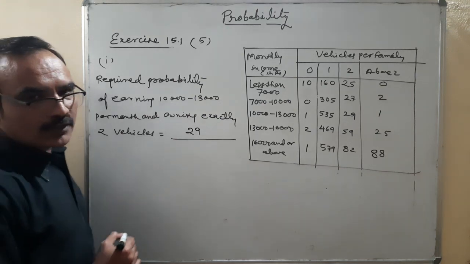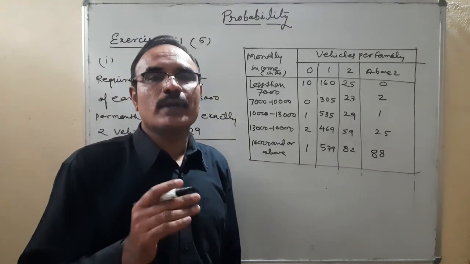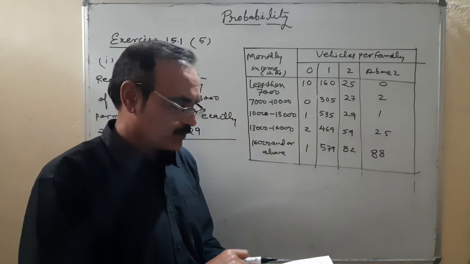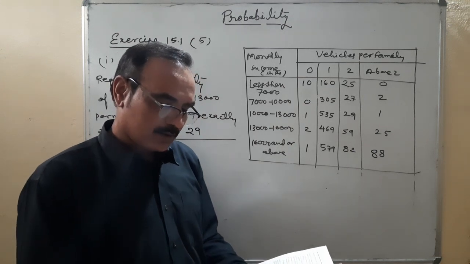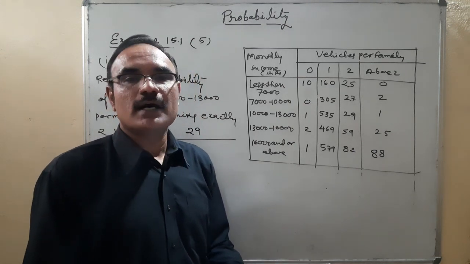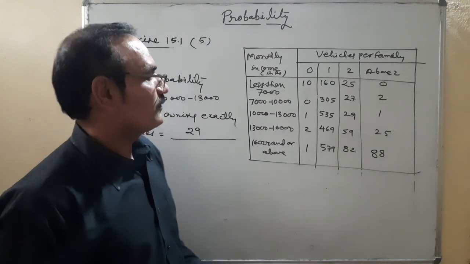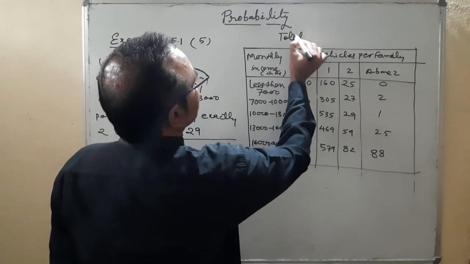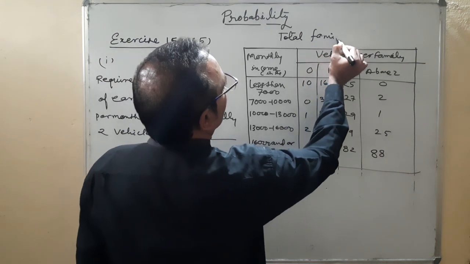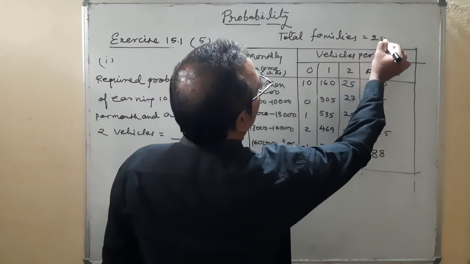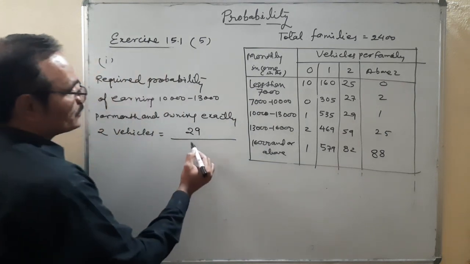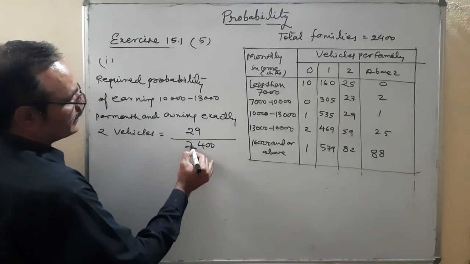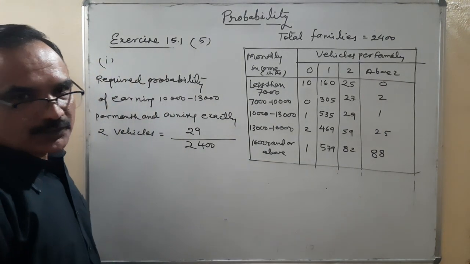Upon what is coming here in the denominator? Total number of families. Total number of families present is 2400, which is given in the question. Total families is equal to 2400. So 29 upon 2400. Okay, so that is the answer of the first question.